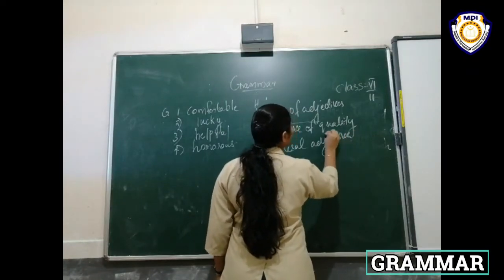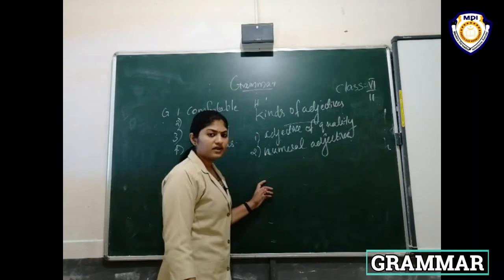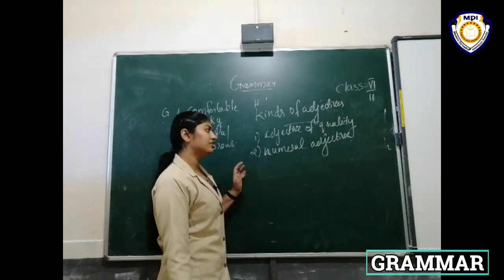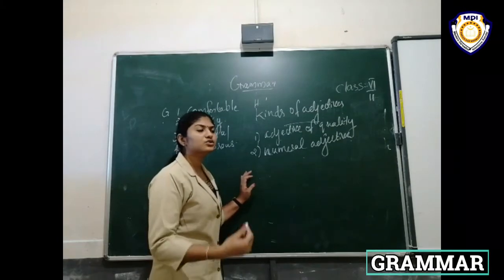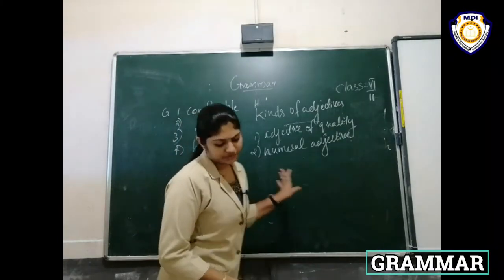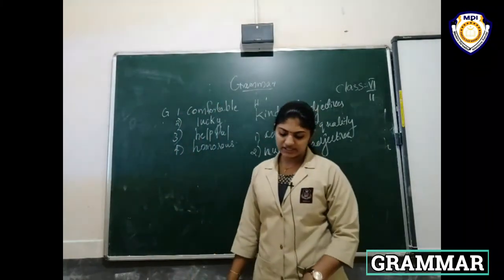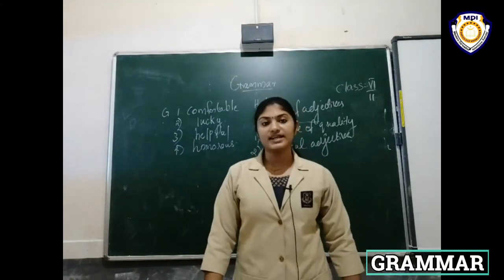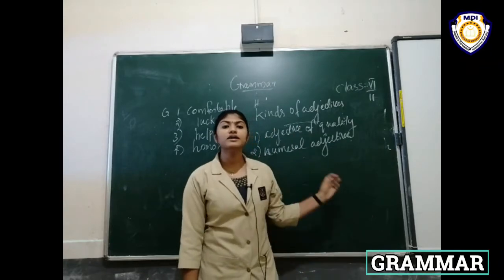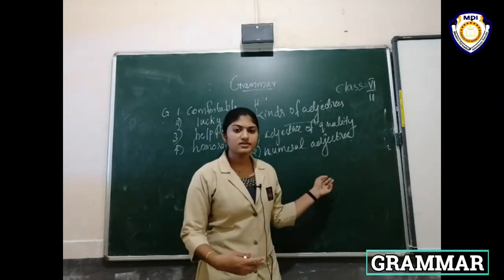Numeral adjective. What is a numeral adjective? In kinds of adjectives, we can understand numeral adjectives as those that use numbers. Here, a numeral adjective tells us the exact number of a countable noun. Exact numbers of countable nouns.